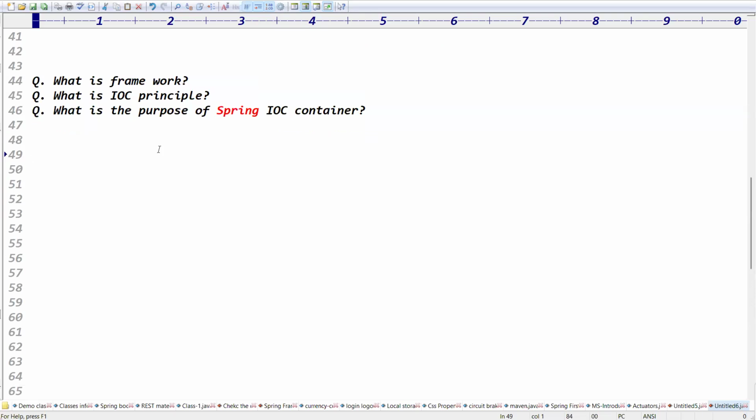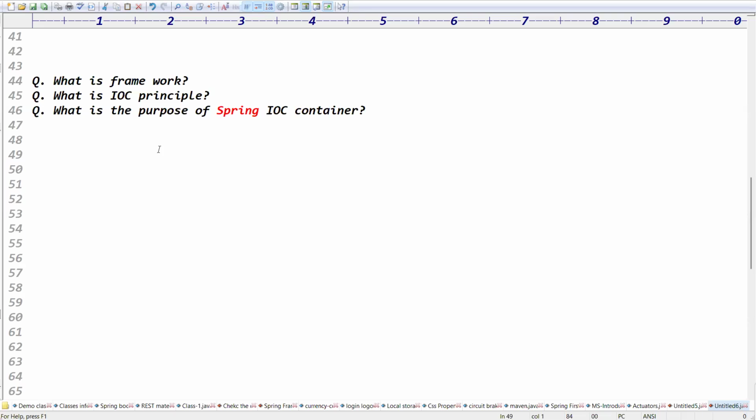And the IOC container will create what objects? I'm asking the question. You told that Spring IOC container creates the object. How does the IOC container know which object should be created?